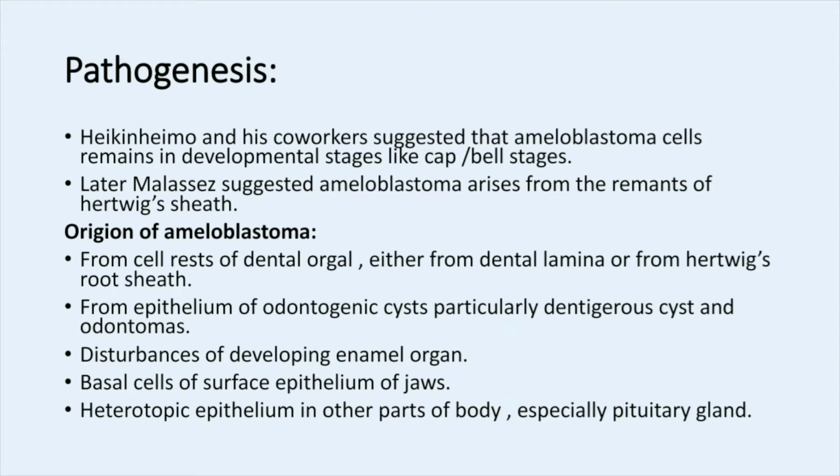Later on, Malassez suggested that ameloblastoma arises from the remnants of Hertwig's epithelial root sheath.